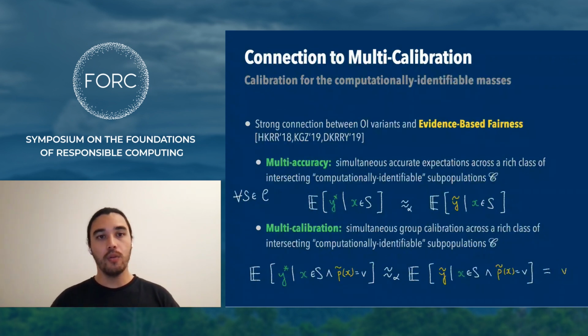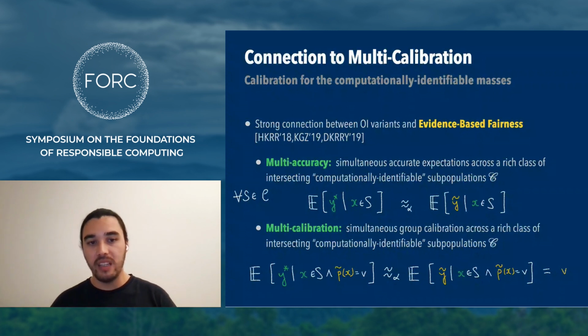Good. So one of our main results shows a strong connection between OI and the evidence-based fairness framework. This framework for fairness takes the perspective that the first thing for a predictor to do is understand the evidence at hand and to reflect it as well as possible, using the statistical and computational resources available, not just on the overall population, but also when restricting our attention to structured subpopulations.